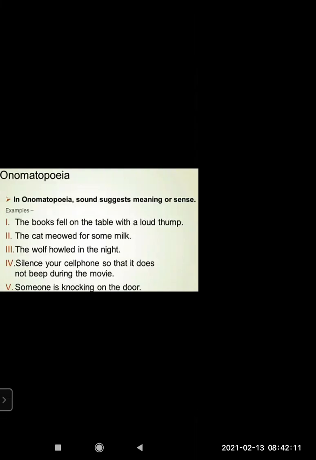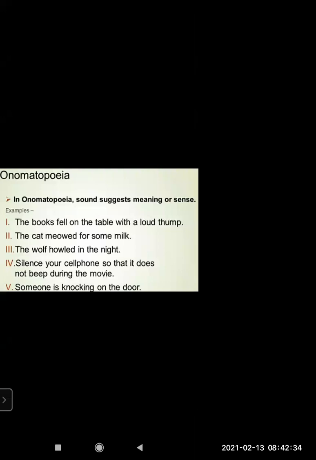The books fell on the table with a loud thump. Now, when we say loud thump, you can hear that book falling down. When a book falls, it makes such a loud sound. When the book falls, it falls with a thump. The cat mewed for some milk. When we say mewed, we can hear the cat saying meow like that.